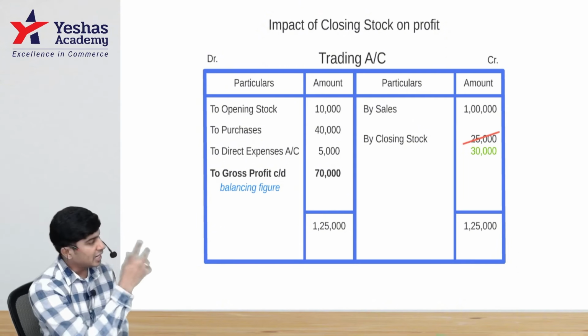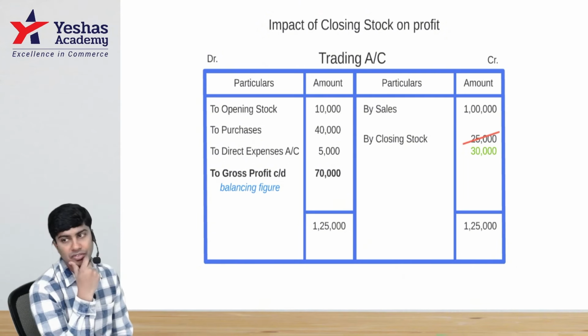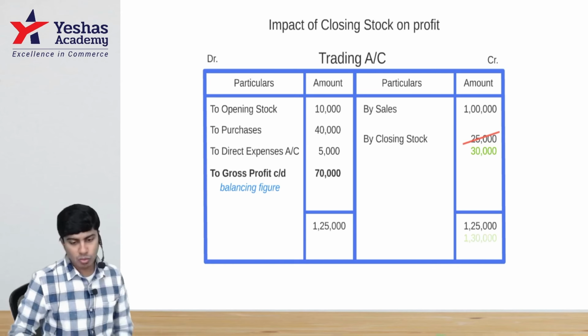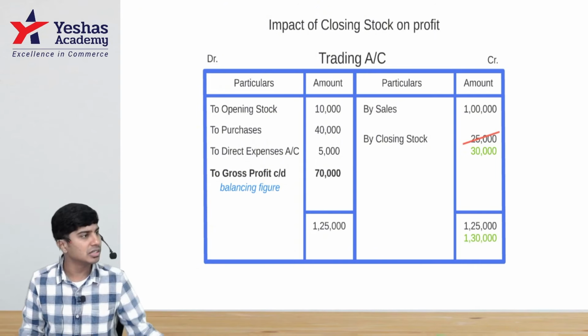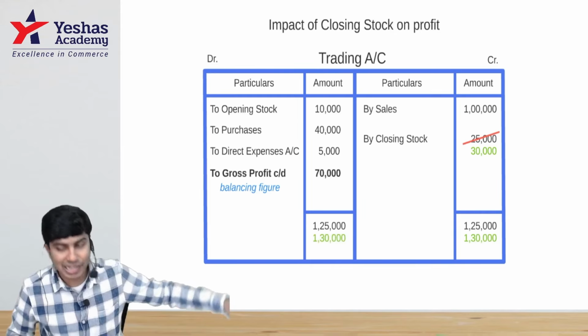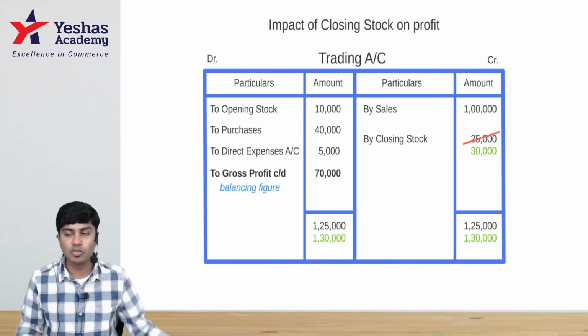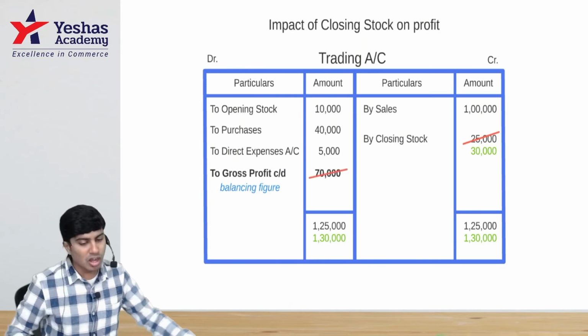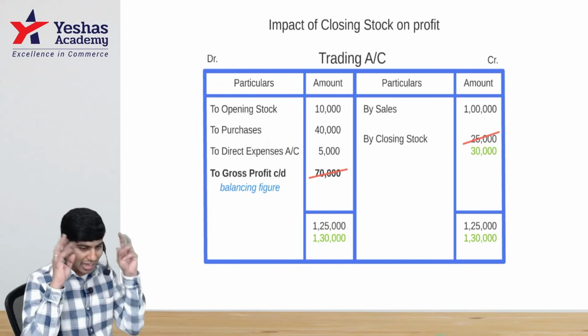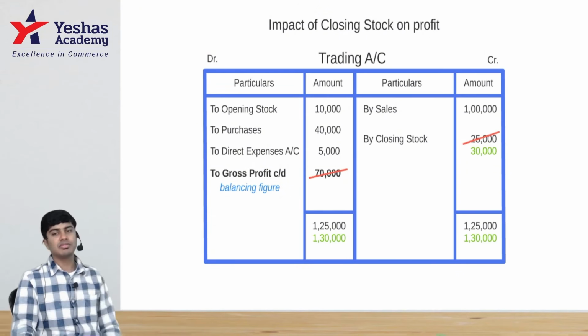What would happen? Credit side total will no longer be 1 lakh 25. It will become 1 lakh plus 30, 1 lakh 30. Credit side total changed. Debit side total will become 1 lakh 30. Then what would be my GP? GP would no longer be 70. You will take 1 lakh 30 minus 55. What do you get?